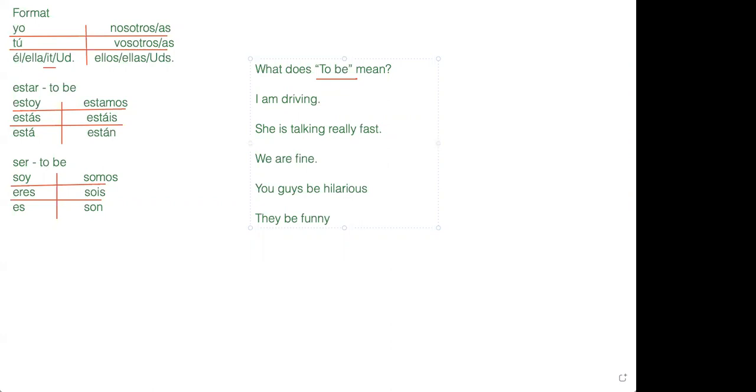That's right. English has conjugations as well. Not very many, but there are a few of them with the verb to be. You guys be hilarious. You guys are hilarious. They be funny. They are funny. And so in English, if I were to have this like to be, it would be like ser or estar in Spanish.